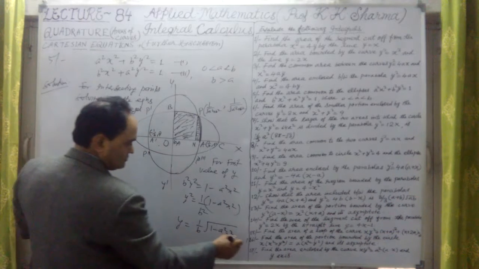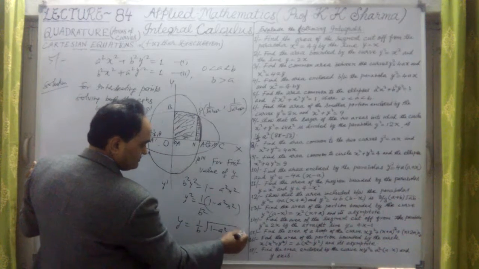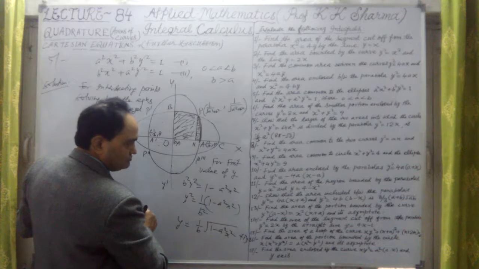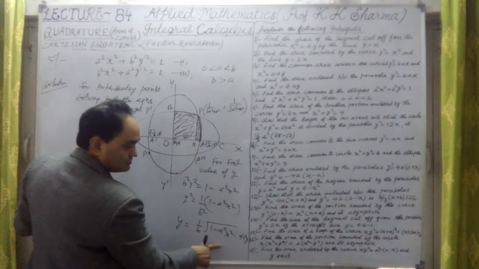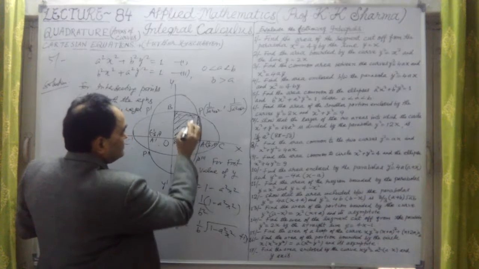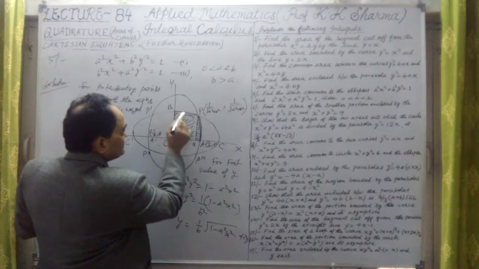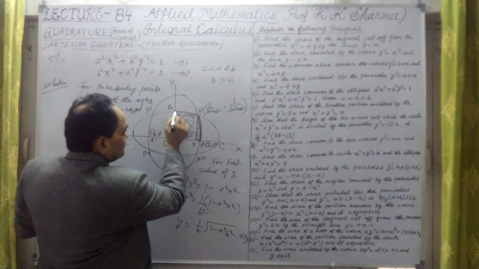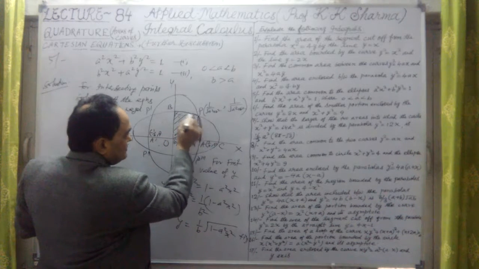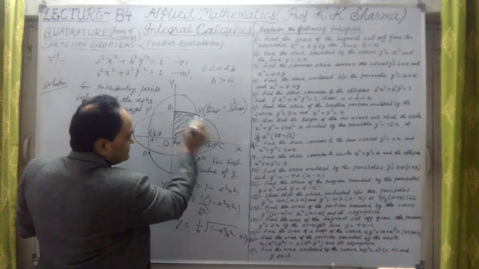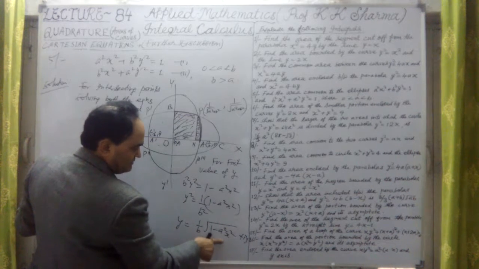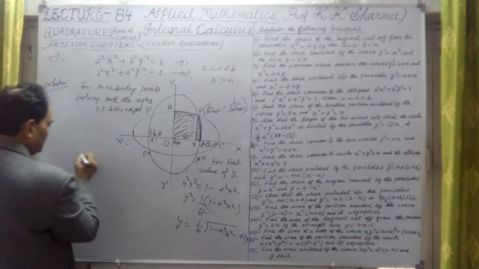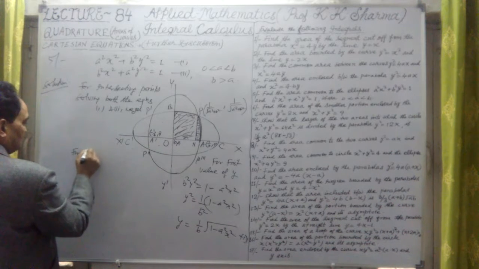This is for the first ellipse, the first curve. So up to BP, which is the arc of the first curve that we have to take, y will be taken as this one. For the second curve, let me take it now.